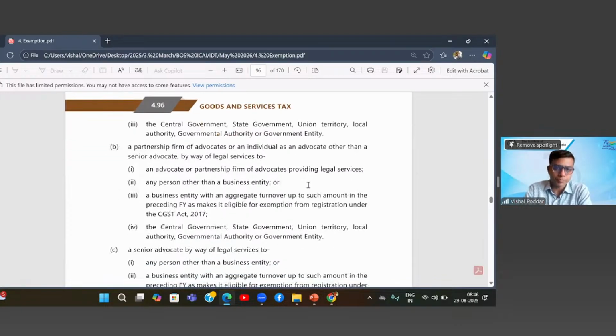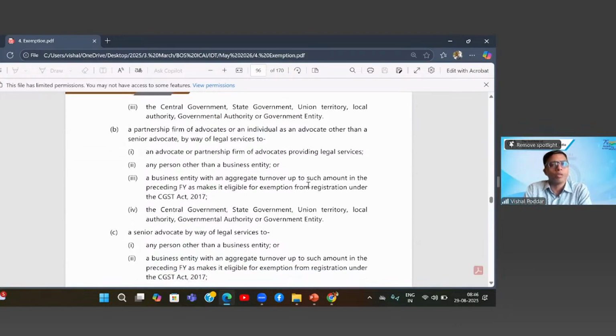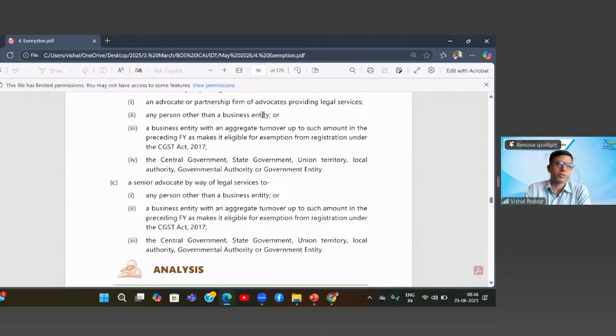Correct? And third, where these services are availed by government, central, state, local, or governmental body like authority or entity, it is still exempt. Now, within lawyers, there are two categories: senior, other than senior. Now, when you are other than senior, your services are exempt when you are giving it to another advocate firm or to non-business or to small business entity or to government.